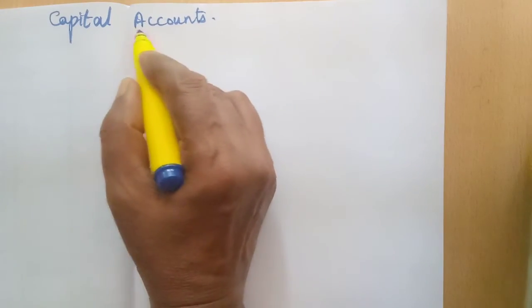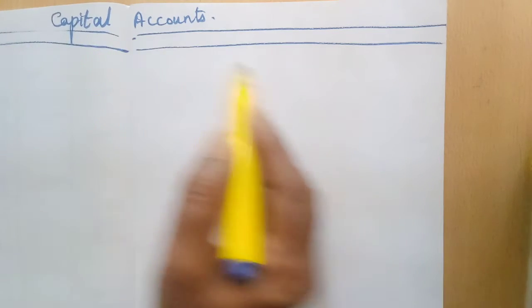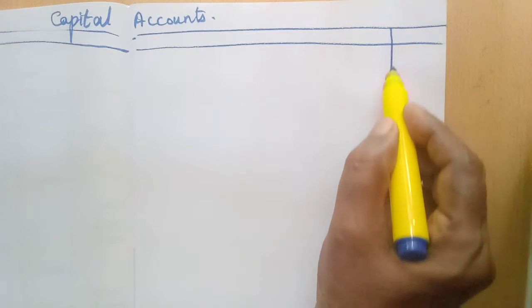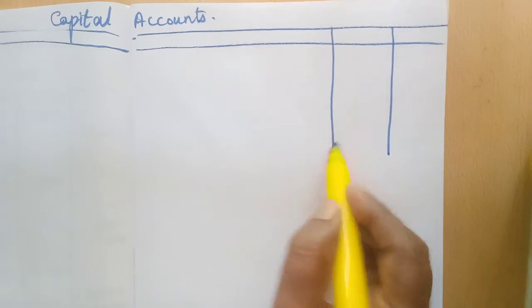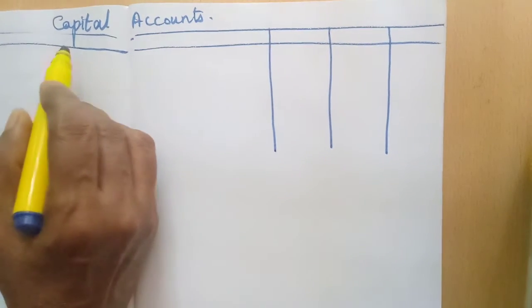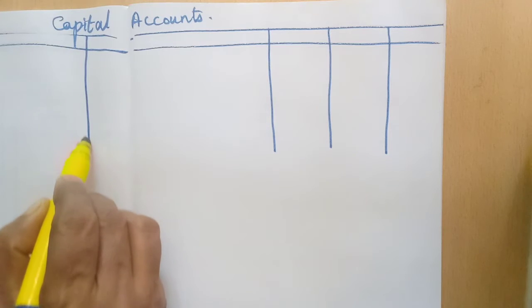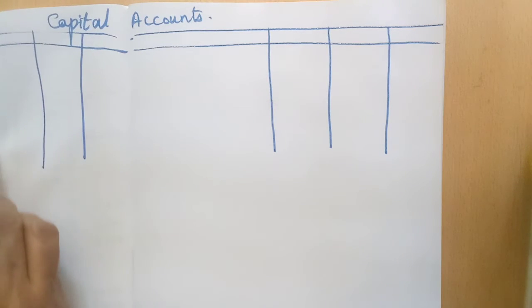Okay, capital accounts. Here how many partners are there? Already old partners 2, new partners 1. So totally 3 amount columns we have to write. Okay, 1, 2, 3. Here also 1, 2, 3.